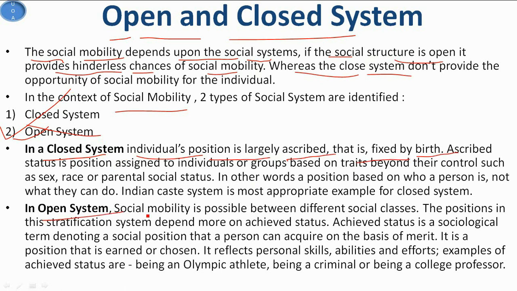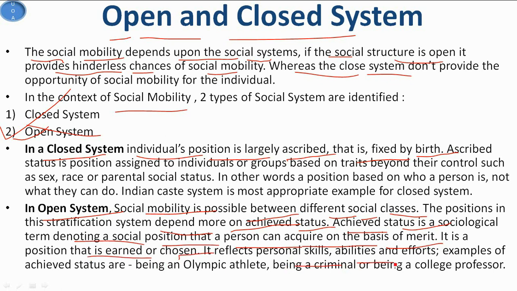And in an open system, social mobility is possible between different social classes. For example, there are 3 social classes according to social stratification: upper, middle and lower classes. A person who is in the middle class, by hard work or achievement, is able to move to the upper class. So the position in this stratification system depends more on achieved status. Achieved status is a sociological term which denotes social positions that a person can acquire on the basis of merit, a position that is earned or chosen.